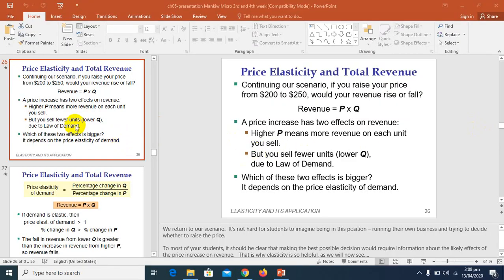So now we are going to discuss another topic, which is entitled price elasticity and total revenue. Now we are going to see how total revenue changes due to price elasticity. So it depends on the price elasticity.